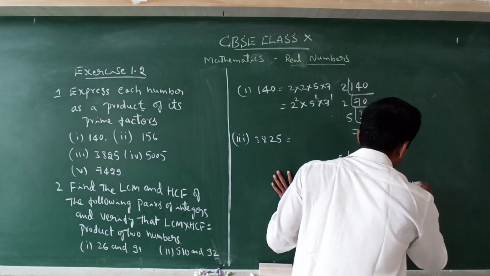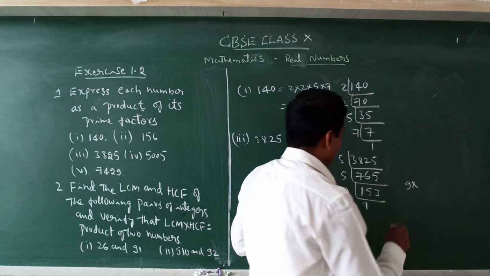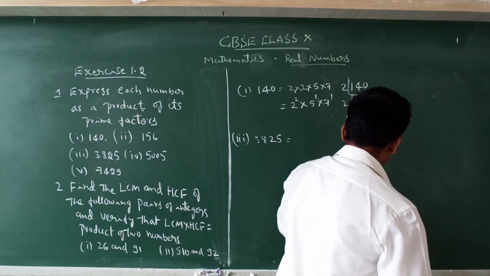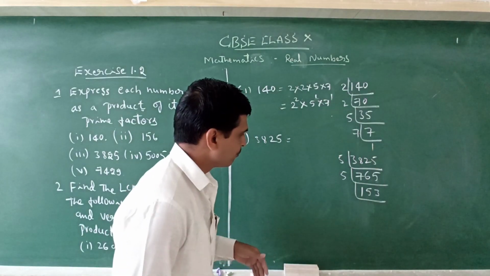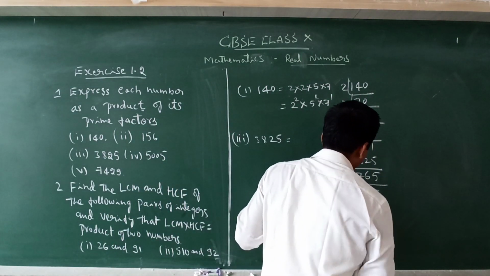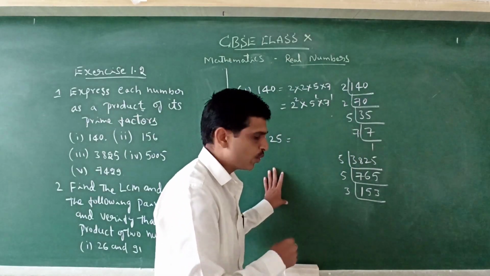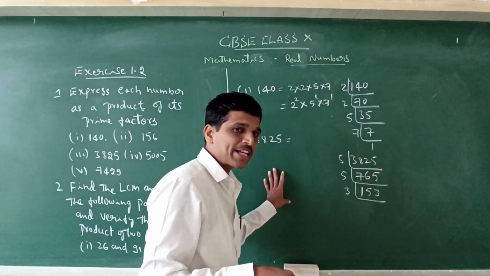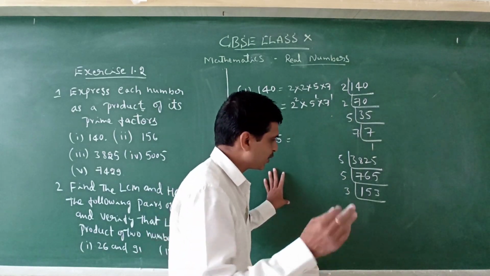So 9 nines are 81. That is why we can take 3 first. In order to get the prime factors, we can take the least number first, then go to the higher numbers. But 9 is not a prime number, but it can be expressed as 3 into 3. That is why I took the 9.